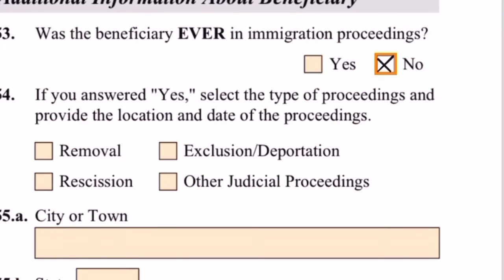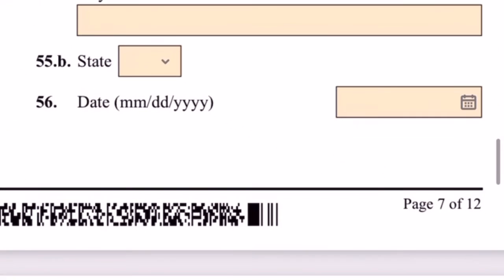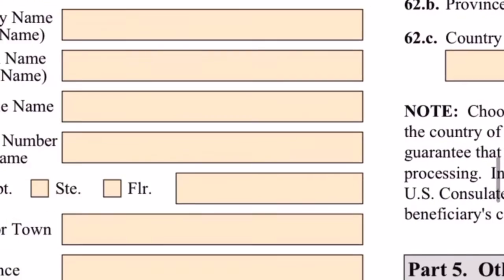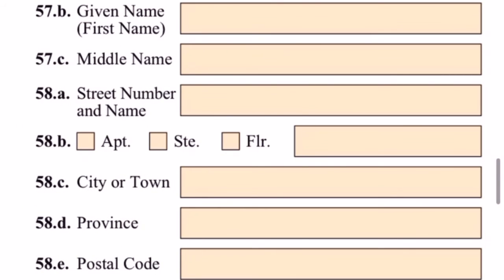And it says, was the beneficiary ever in immigration proceedings? In this case, it's no. If your answer is yes, select the type of proceeding, and provide the location and the date of the proceeding. So if this applies to you, please tick it as is, and then you have to provide the matching documents to go with what you provided. So, information about the beneficiary, continue.